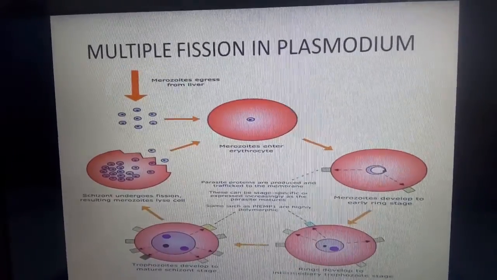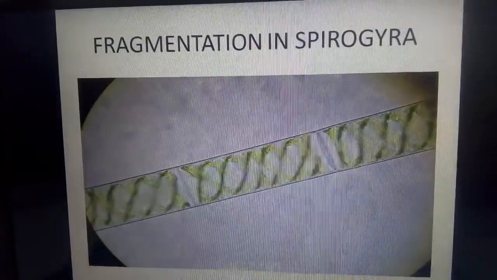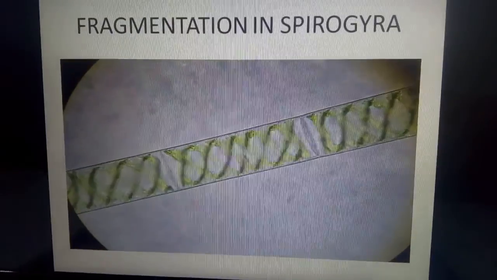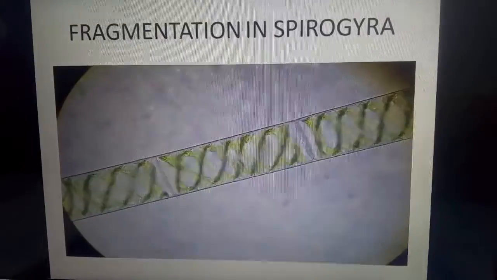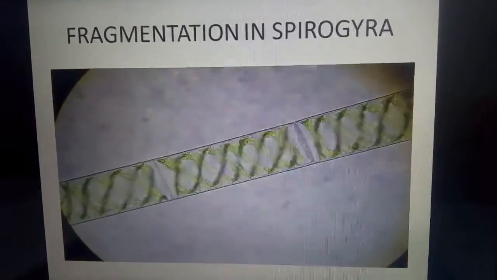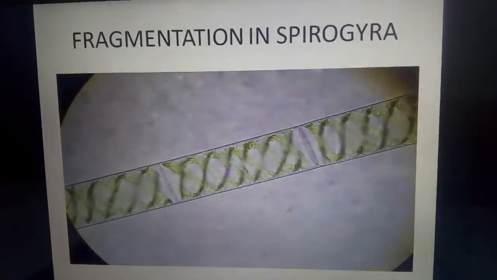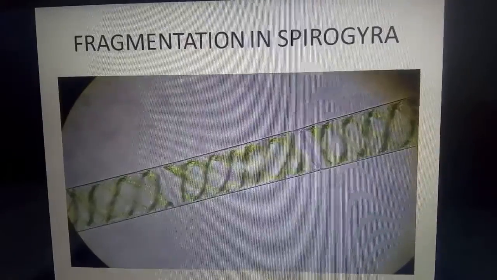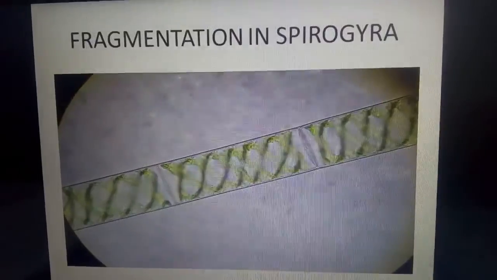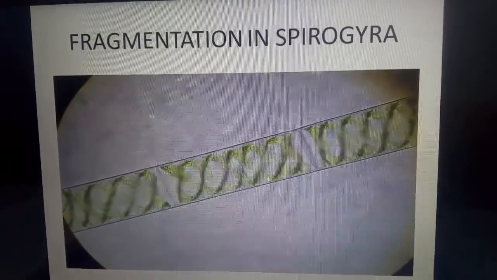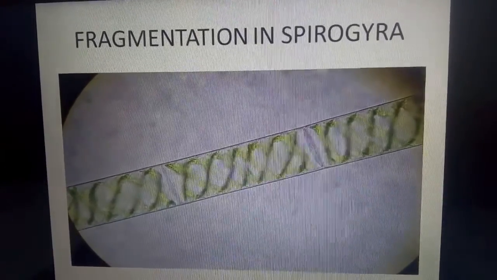The next mode of asexual reproduction which we are going to learn is fragmentation. Can you observe the picture now? The process of fragmentation we are now going to observe in Spirogyra. Here they have given an activity in the textbook, children. We have to collect pond water. In that pond water, we can observe green colored filaments. If we observe such filaments under the microscope, we can observe the structure which you are observing now on the screen.